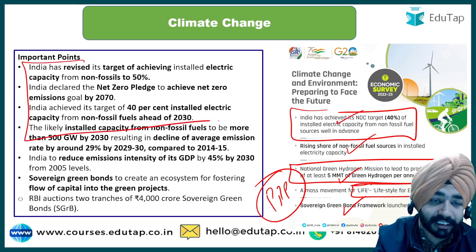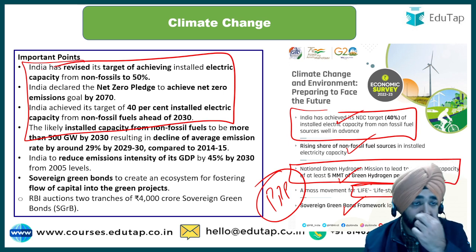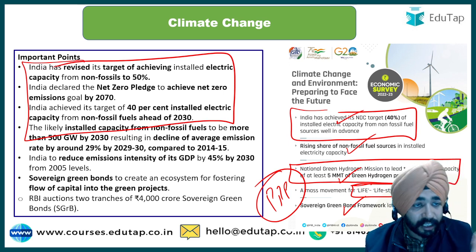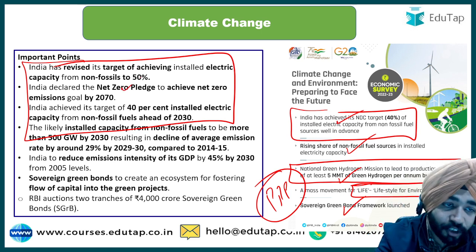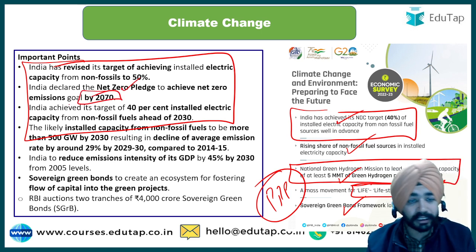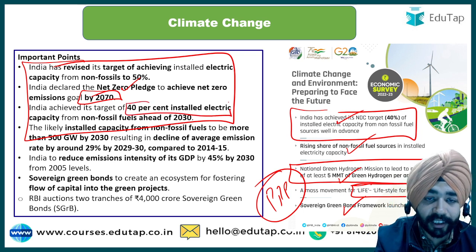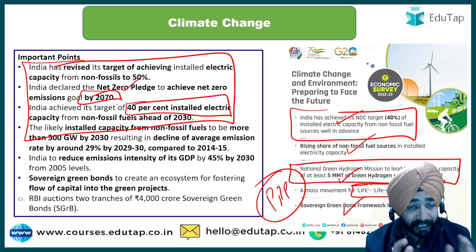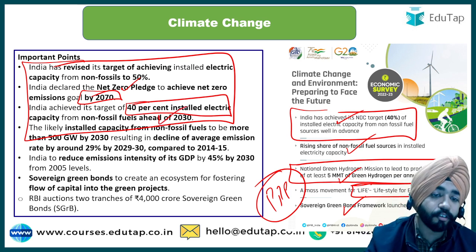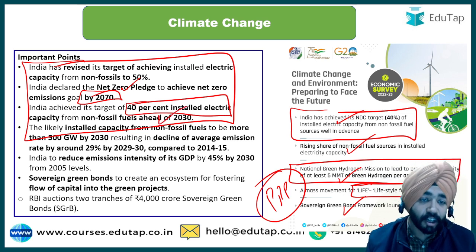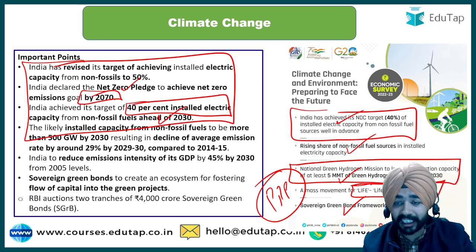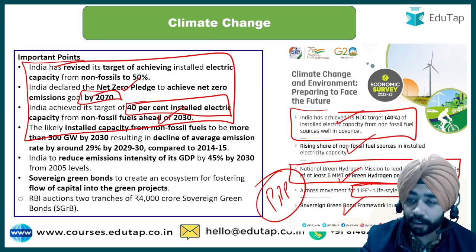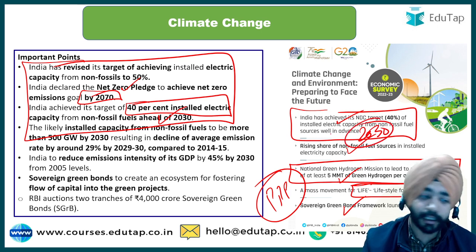Now when I talk about the first thing, NDC, look at this. The Panchamrit strategy has been discussed here. It says India has revised its target of achieving installed electricity capacity from non-fossils to 50%, with a net zero pledge by the year 2070. We know the Panchamrit strategy. The 40% installed electricity capacity target from non-fossil fuels has been achieved, which was the target set for the year 2030. So this is what we have discussed here.